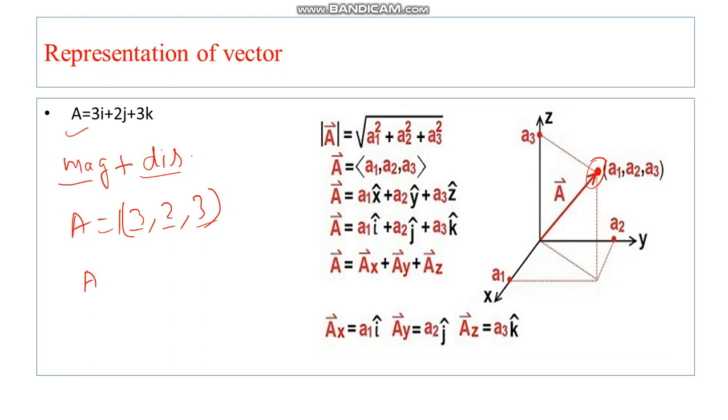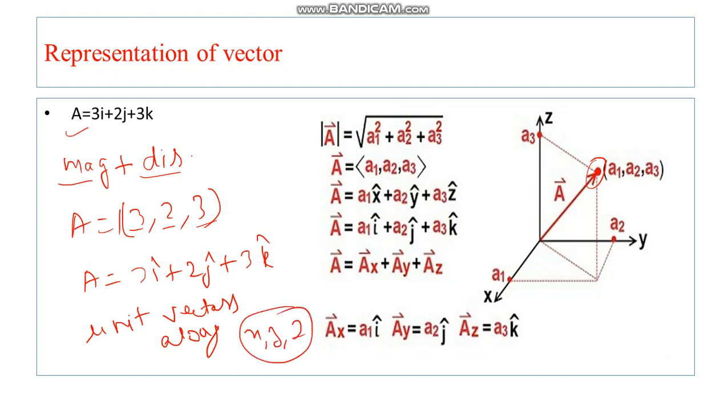So you can represent the vector a as 3 i cap plus 2 j cap plus 3 k cap. These i cap, j cap, k cap are the unit vectors along the x, y and z directions. Here you can see the representation of vector a. a1 is the projection of the vector on the x axis, a2 is the projection on the y axis, and a3 is the projection on the z axis.